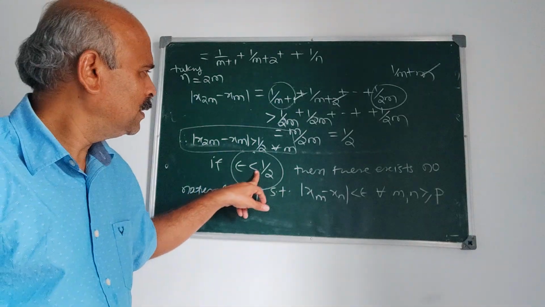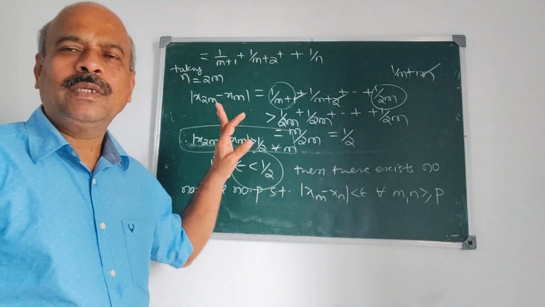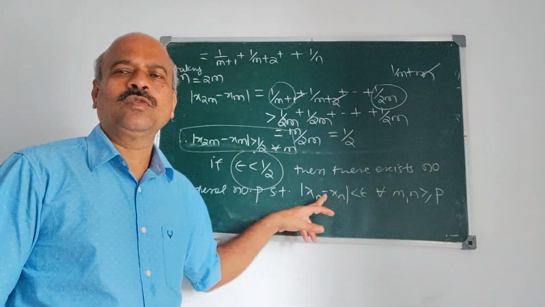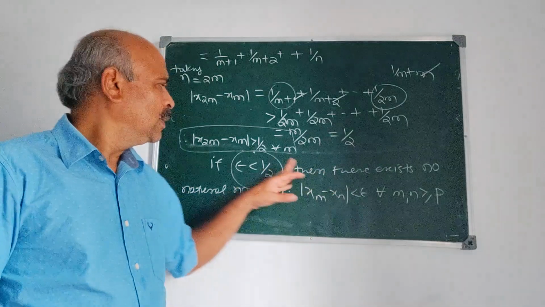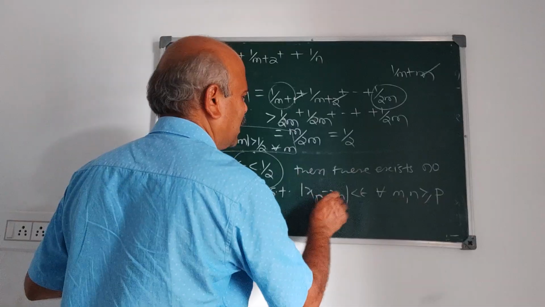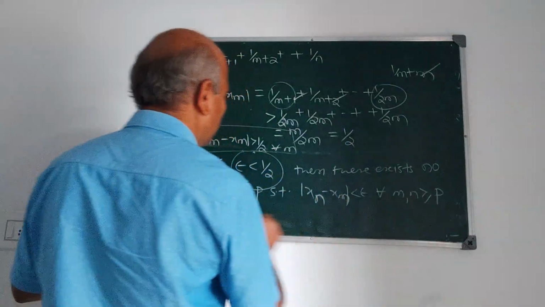Sorry, epsilon is, what is epsilon? Epsilon is less than half. If epsilon is less than half, this p doesn't exist. We cannot find a natural number so that xn minus xm is less than epsilon for all m, n greater than or equal to p.